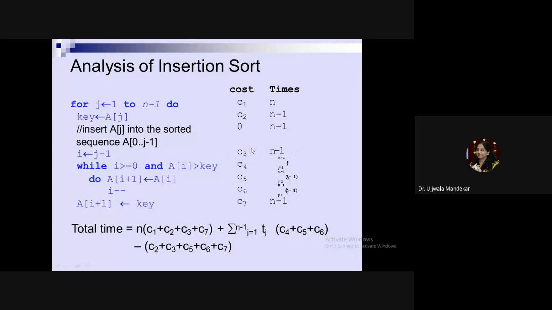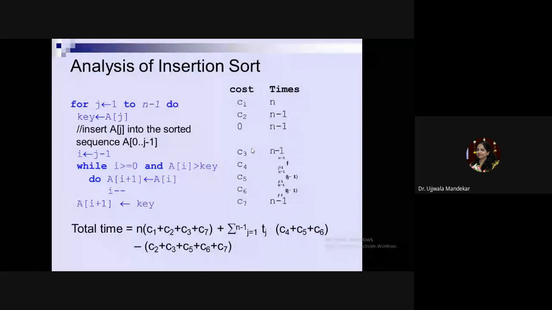After that, next is the while loop. What happened in the while loop? In the while loop, we are imposing two conditions. The value of i should be greater than 0, and second, the value of key should be less than A of i. So for the execution of this statement, I'll have to calculate the complexity. Suppose this statement is executed.